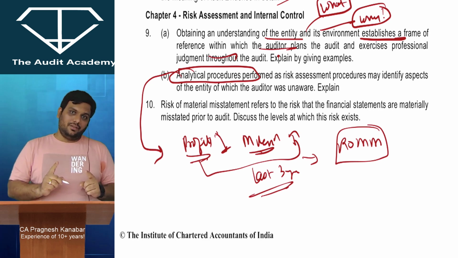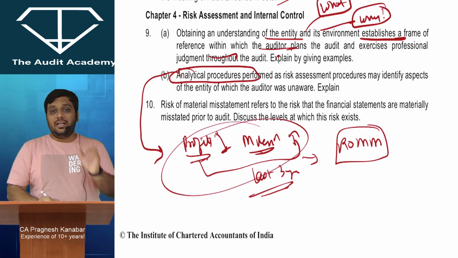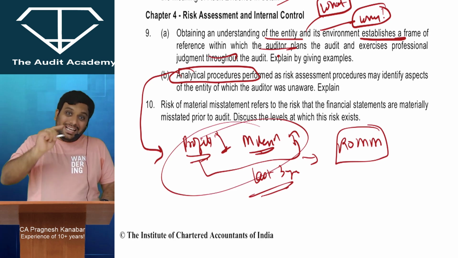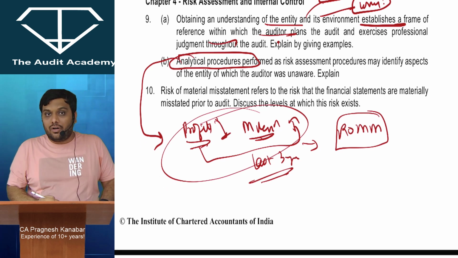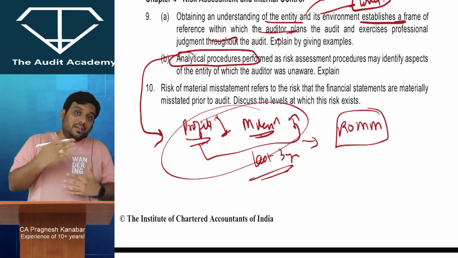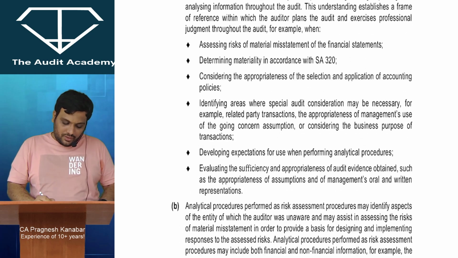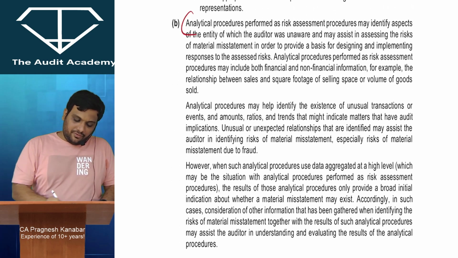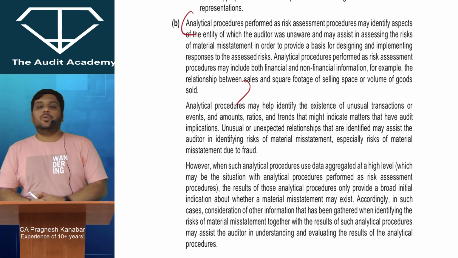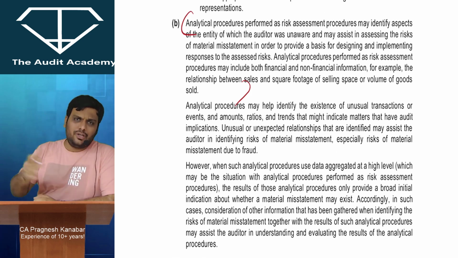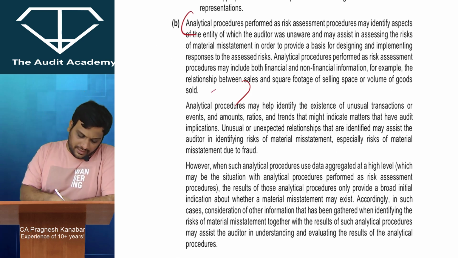That means if you just go by analytical procedures, it can give you a broad indication of the risk, but it cannot actually help you to exactly understand whether things are going wrong or not. For that you need to conduct inquiries and you need to add up to your analytical procedures. That is what is discussed over here. First, analytical procedures will help you in identifying unusual ratios, trends and stuff. So all of that is discussed.